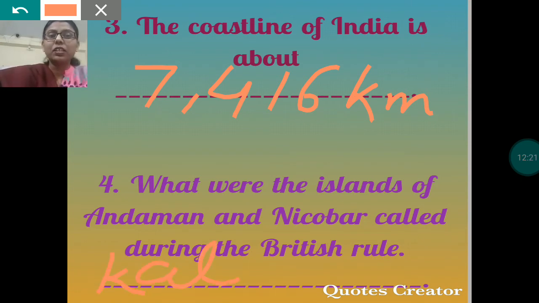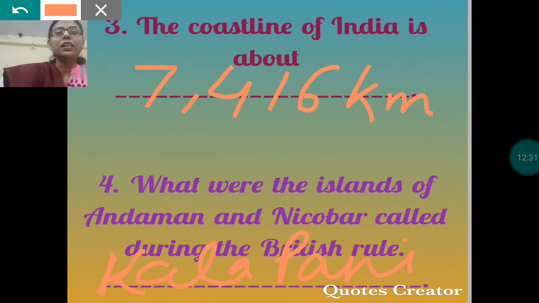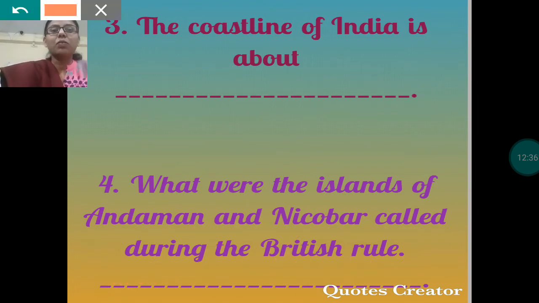Have you heard Kala Pani? Yes, we had read about the Kala Pani, that Britishers used to keep the Indians there to cut their contacts from their family and rest of the people.